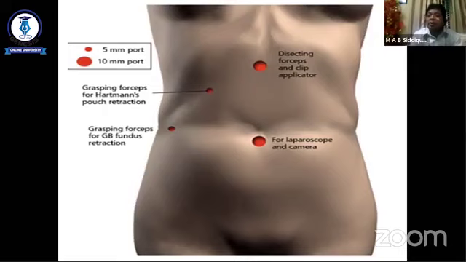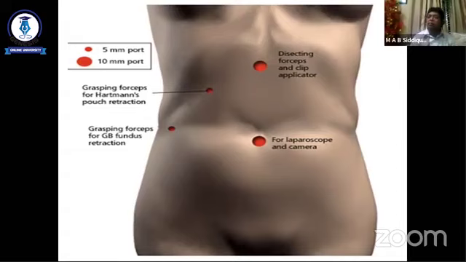What operations can be done by laparoscopy? Nowadays most of the abdominal surgery can be done by laparoscopy, like cholecystectomy, appendicectomy, hernia, ventral hernia, inguinal hernia, even advanced cases like right hemicolectomy, rectal anterior resection, rectal cancer.